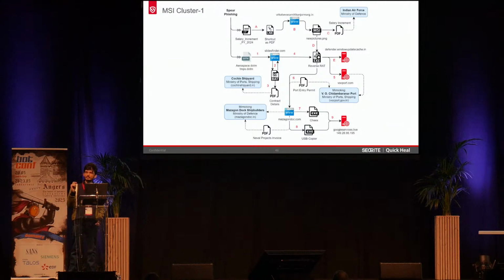An MSI-based stager, as you know, can pack a lot of things. The decoy and the RAT were completely packaged in this MSI, and then finally the decoy was triggered, which was targeting the Ministry of Defense, especially the Indian Air Force.